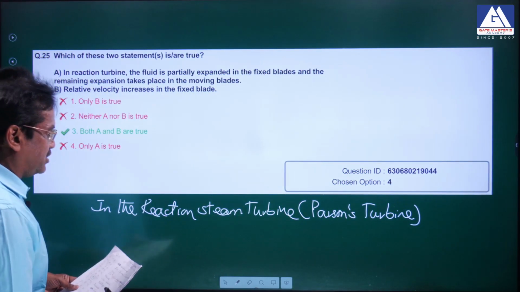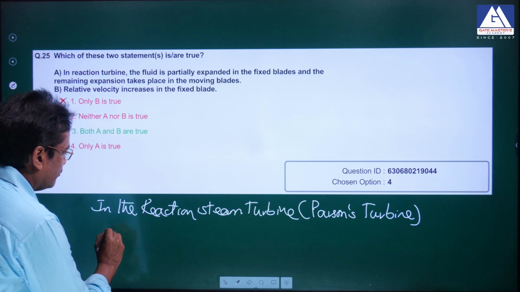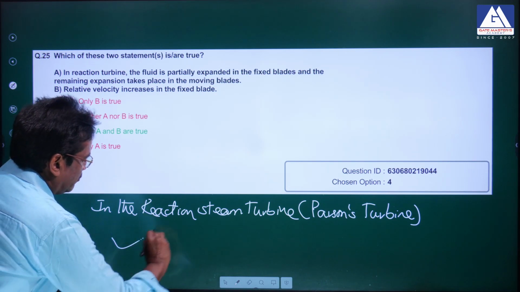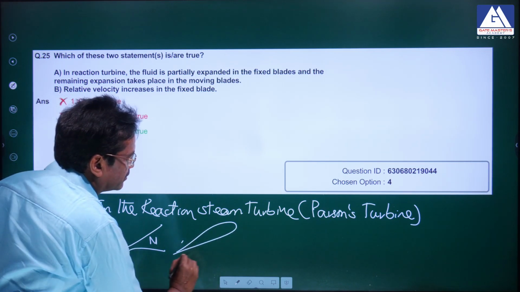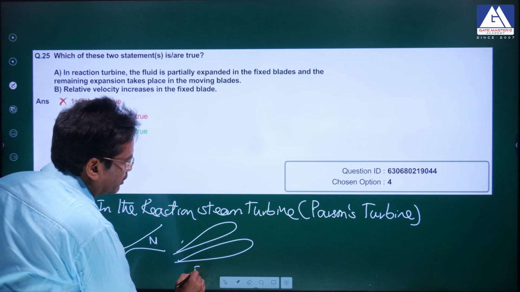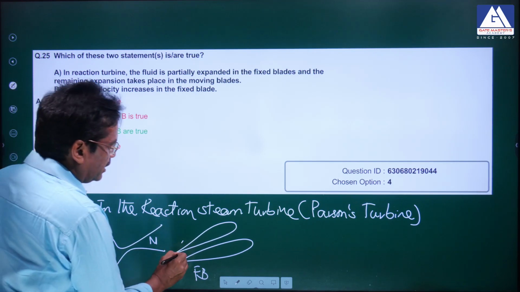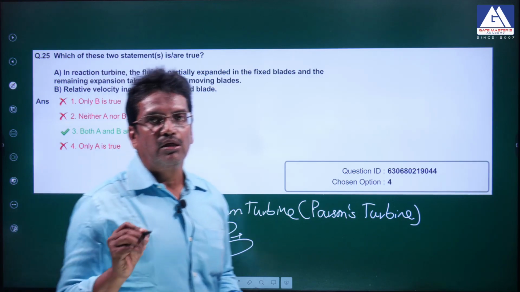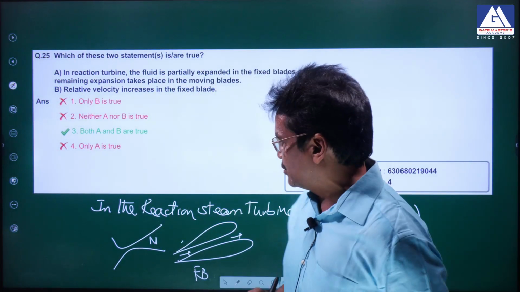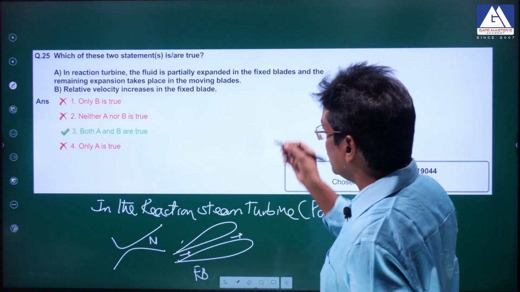Parsons turbine, in the reaction steam turbine, as the steam passes through the nozzles, which are also called the fixed blades. Nozzles or fixed blades, we can say anything. The relative velocity concept will not arise. In fact, we talk about relative velocity only in the case of the moving blades. Relative velocity increases in the moving blades.